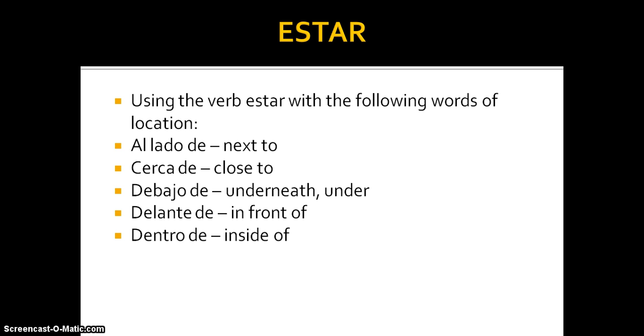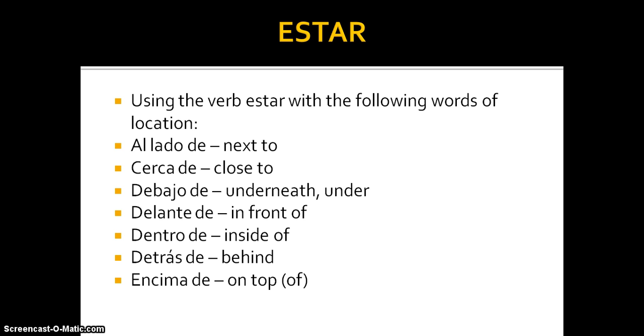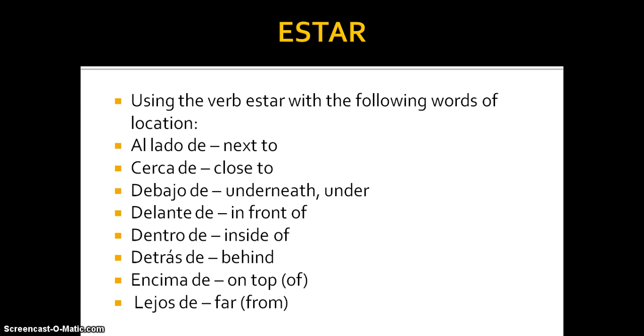Dentro de will be inside of. Detrás de is behind. Encima de is on top of. And then lejos de means far from. Yeah, I like saying that because lejos is so far away, man. Alright? So, those are the... Sorry about that. Those are the location words, or what the com skills reference or term would be the prepositions,